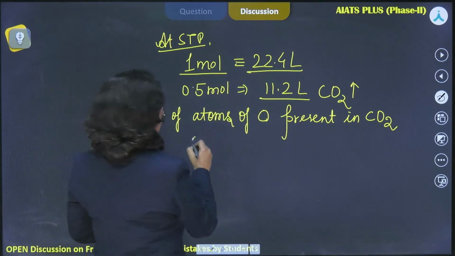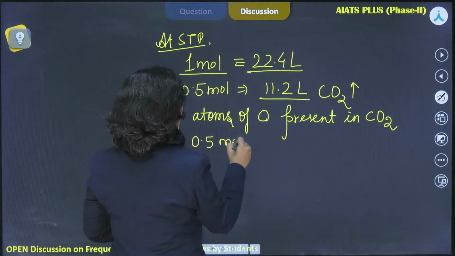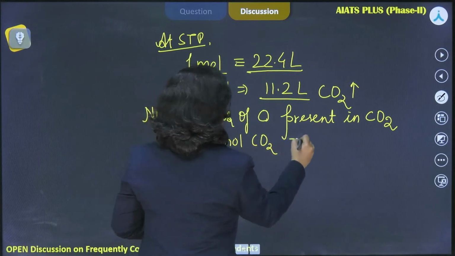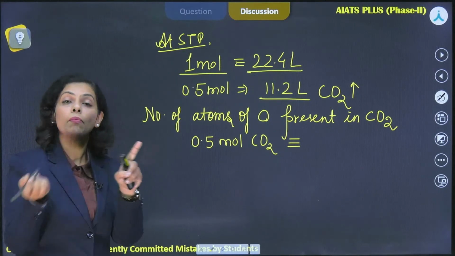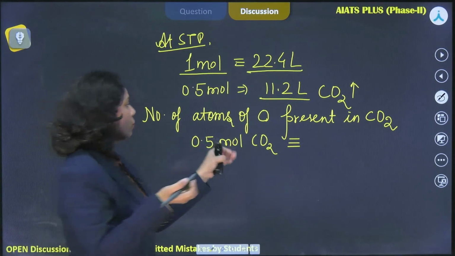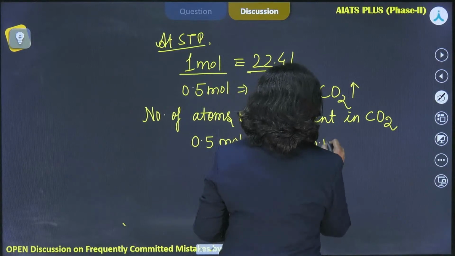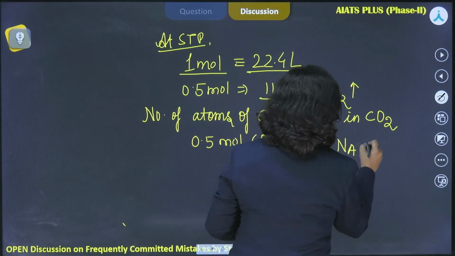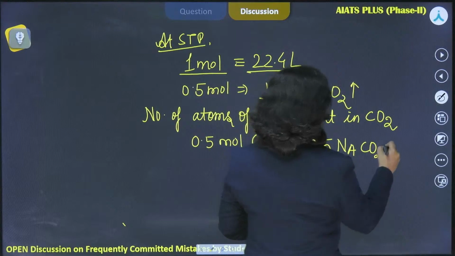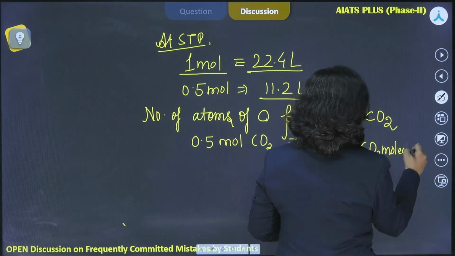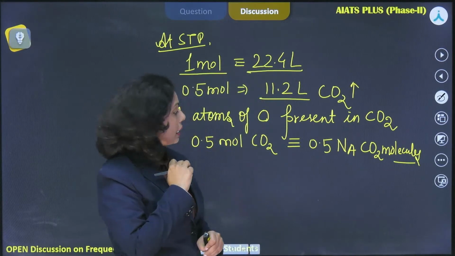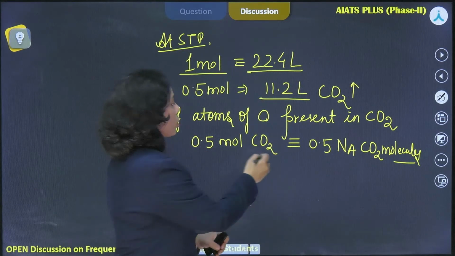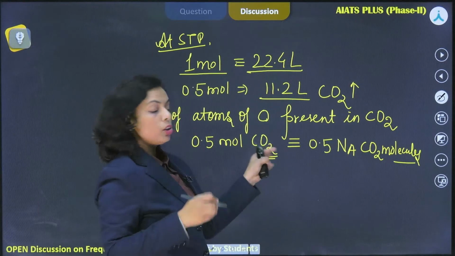You know 0.5 mole of CO2 is produced. Then how many molecules of CO2 would it be? 1 mole means Na molecules, right? Half mole means 0.5 Na of the CO2 molecules, right? Now the question was how many atoms of oxygen are there in the obtained CO2?